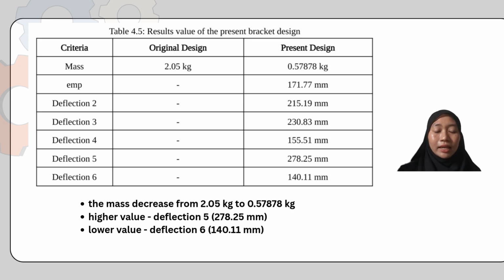The higher value of deflection is at deflection 5, with a value of 278.25 millimeter, while the lower value is at deflection 6, with a value of 140.11 millimeter.